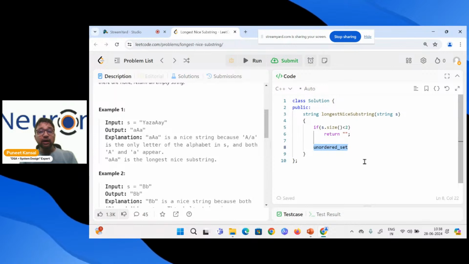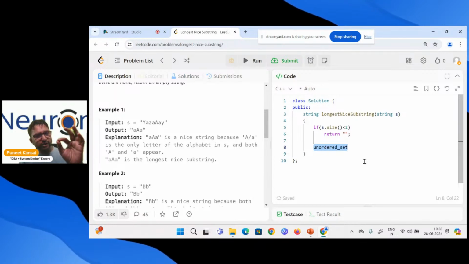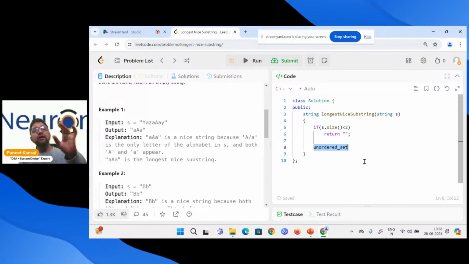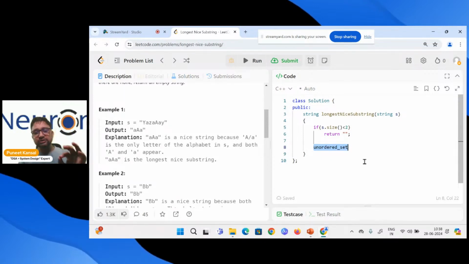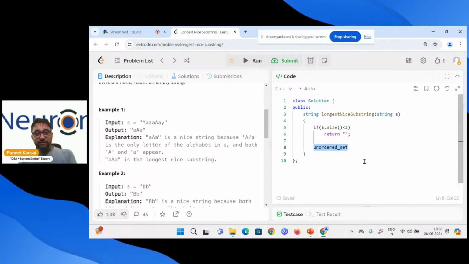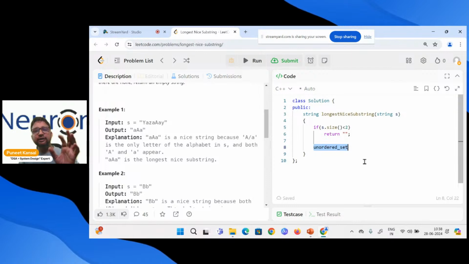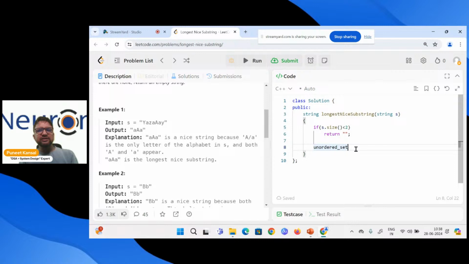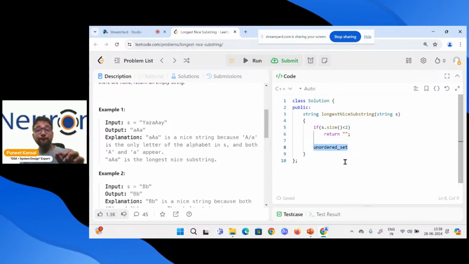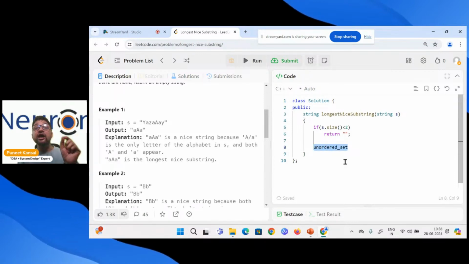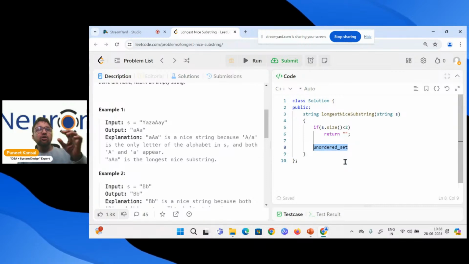How much time does that take? Constant time. Insertion takes constant, deletion takes constant, finding an element takes constant in the unordered set data structure. In Java we have HashSet, and in Python we have set. In all the languages, these take constant time to find, insert, and search. And there is a reason behind that: this data structure is using hashing at the back end. Hashing is a very nice technique that helps reduce the time complexity to constant.